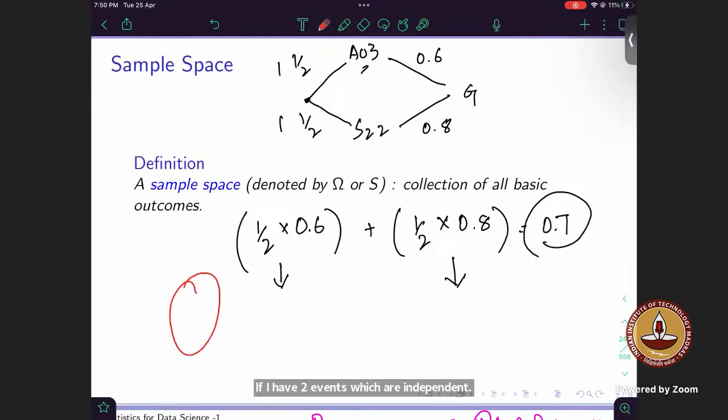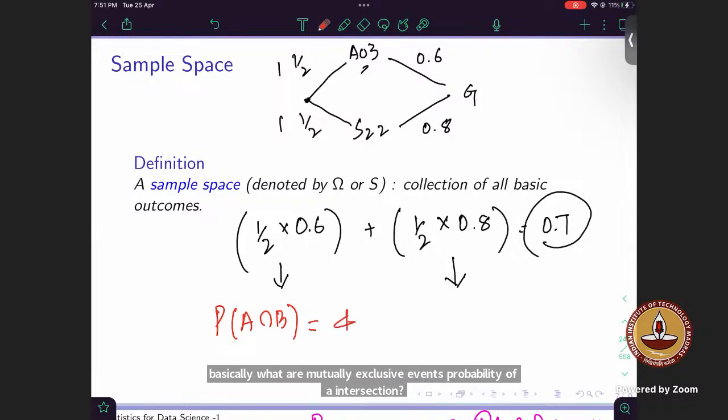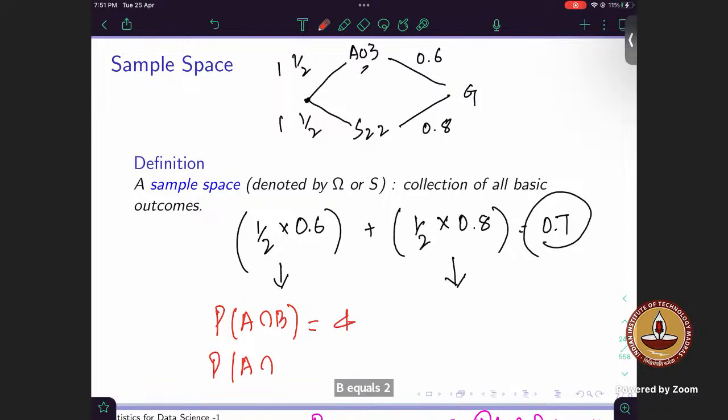Okay, so you are confused in this, right? Mutually exclusive and mutually independent events are different. Independent events don't mean the events are independent if they are mutually exclusive. What are mutually exclusive events? Probability of A intersection B equals null, phi. What is this for? Probability of A intersection B.